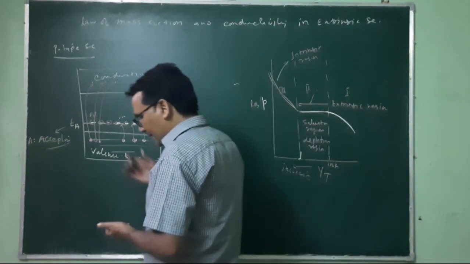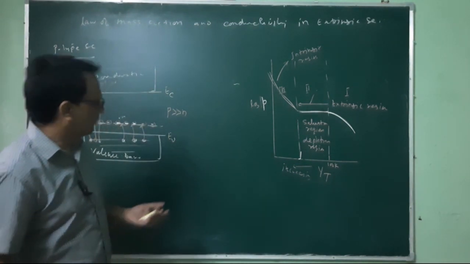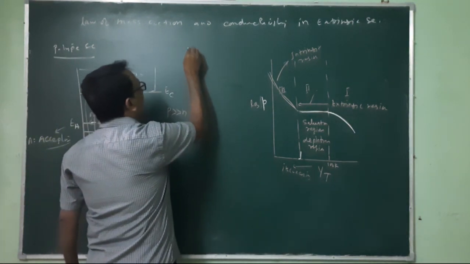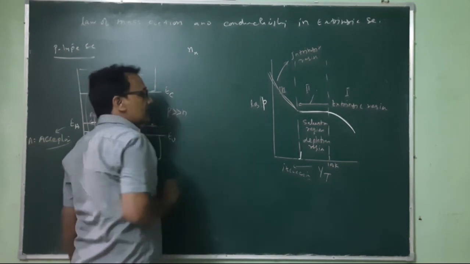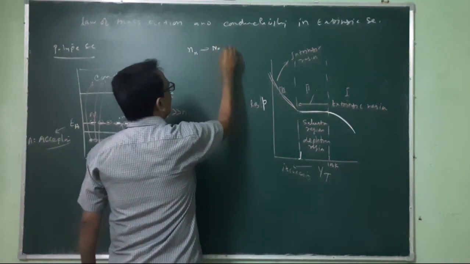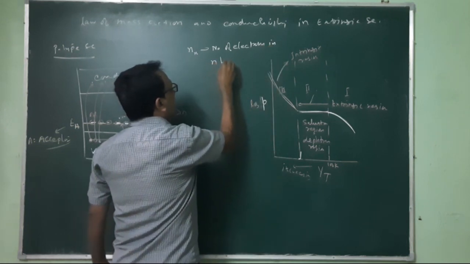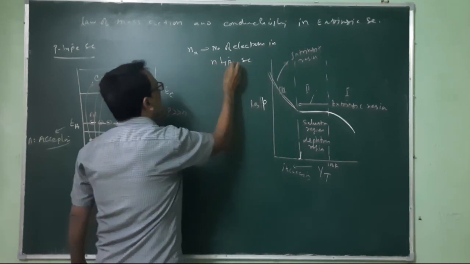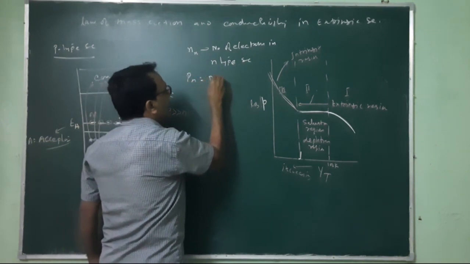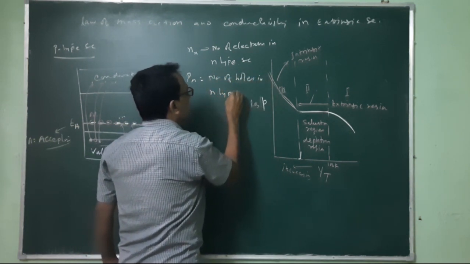As far as the conductivity is concerned, let us use some terminology used in extrinsic semiconductors. Nn means the number of electrons in N-type semiconductor, and Pn is the number of holes in N-type semiconductor.